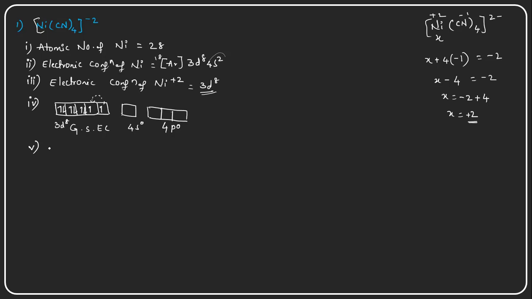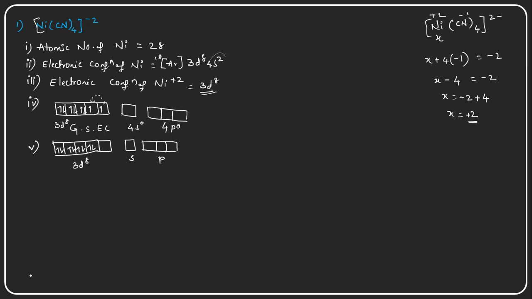Because of this reason, it has the excited electronic configuration, which I am going to write now. So here 8 electrons, all electrons are paired, in the 3d8, and this one d orbital, one s orbital and two p orbitals, so s and p.